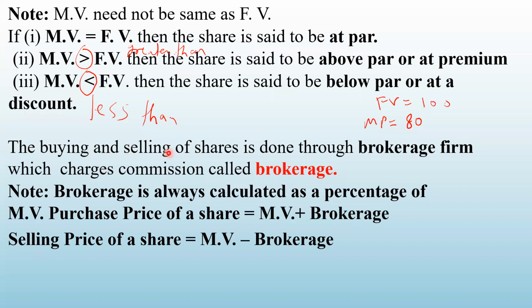So the buying and selling of shares is done through a brokerage firm. There are certain firms you might have heard about, like Share Khan, or some banks are also doing it; through that bank also you can purchase or sell the shares. So this commission is called a brokerage. Note that brokerage is always calculated as a percentage of market value. Suppose you are purchasing the shares, and suppose the brokerage is 1%.